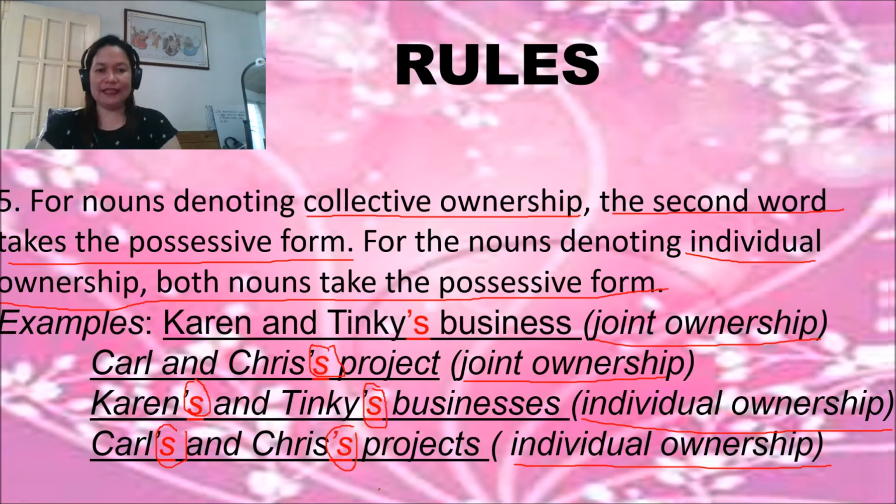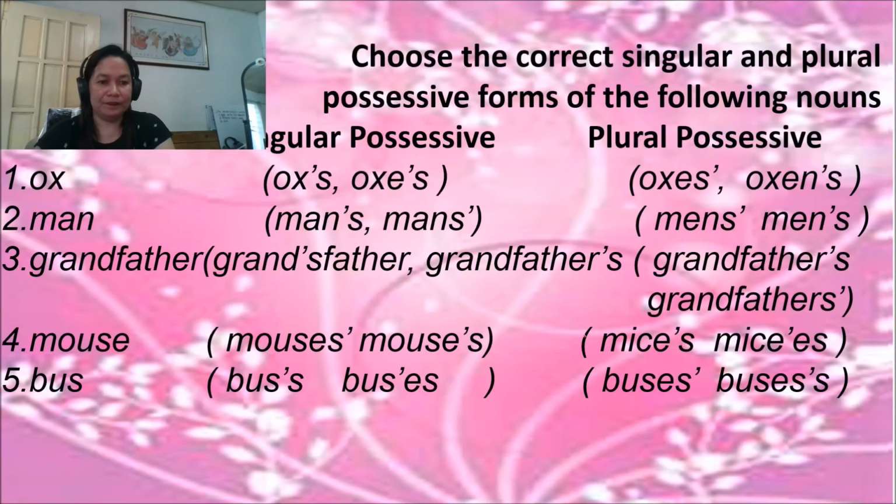Okay, is that clear? So take note of this. If it's collective and joint, only the second noun takes the possessive. If it is individual ownership, both nouns take the possessive form. It means to say both nouns have apostrophe S. Okay? Next.